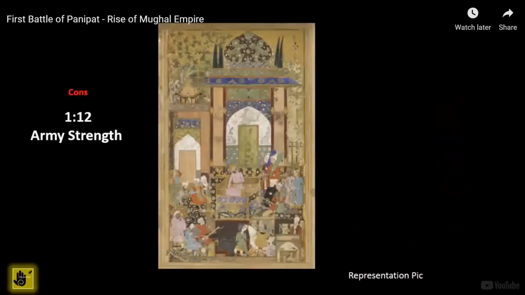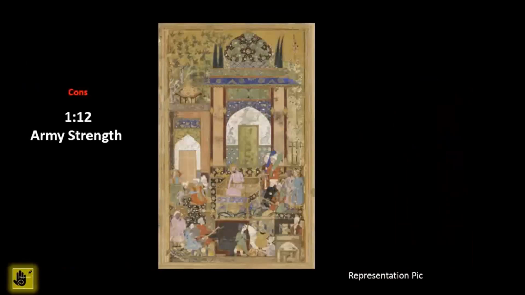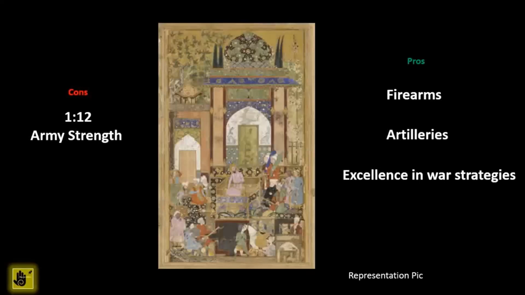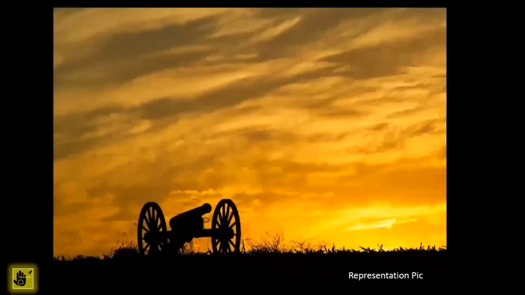Babur knew that his army was much smaller than Ibrahim's army, with a 1:12 ratio. However, he had firearms and artillery which he could use to overcome the shortage of soldiers. Babur also excelled in war strategies, which eventually proved a turning point in the outcome of the first battle of Panipat.